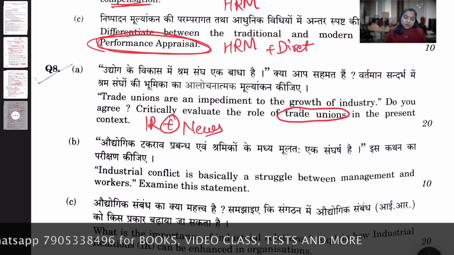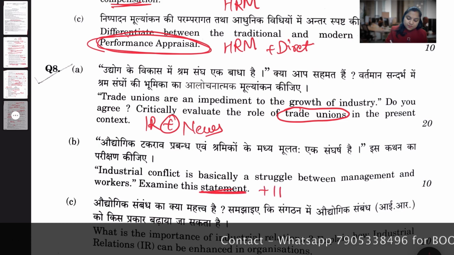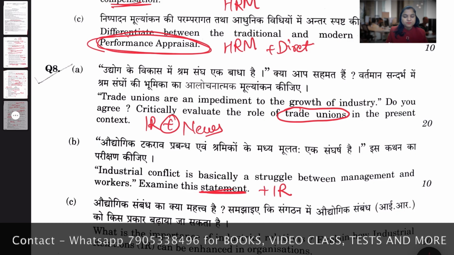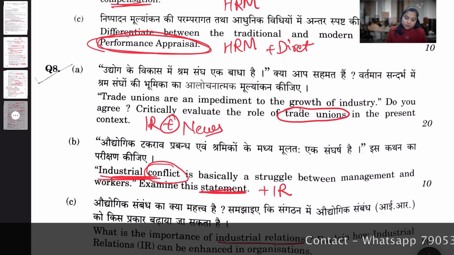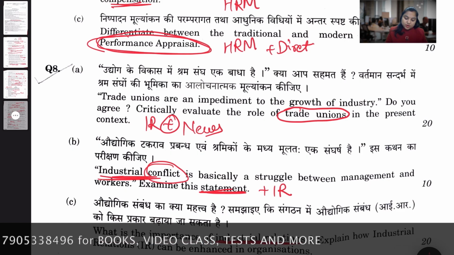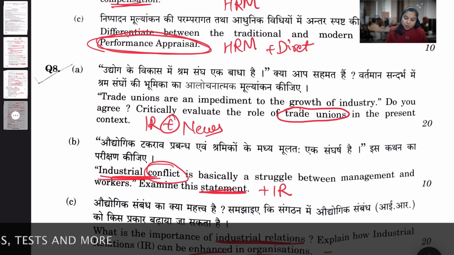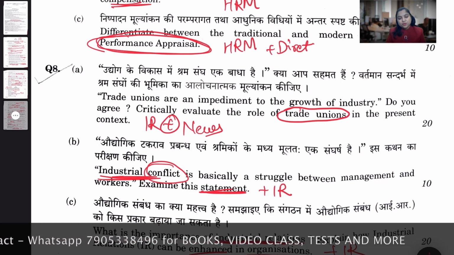Next is, industrial conflict is basically a struggle between management and workers. Examine this statement. A statement-type question you can see, and it is related to your IR, your industrial conflict. Next and the last one is, what is the importance of industrial relations? Explain how industrial relations can be enhanced in an organization. So question number 8, A, B, C, all are related to your industrial relations.